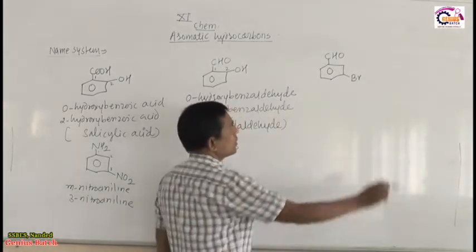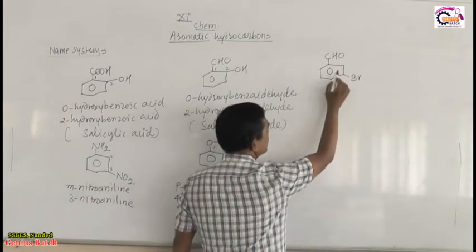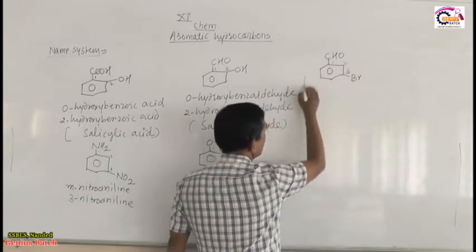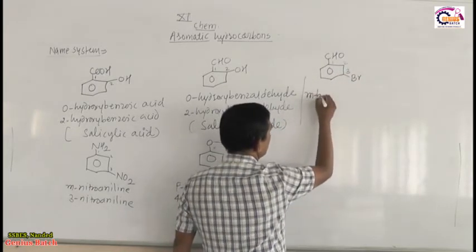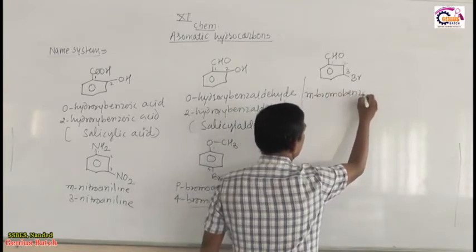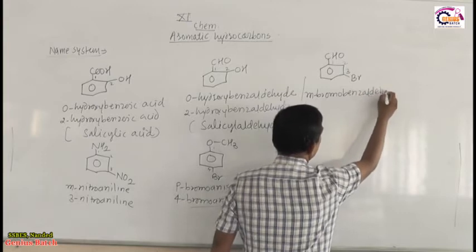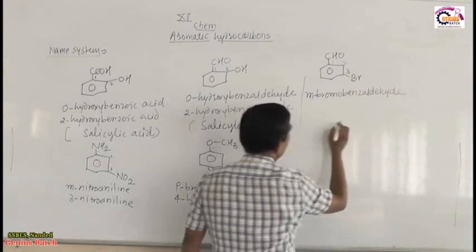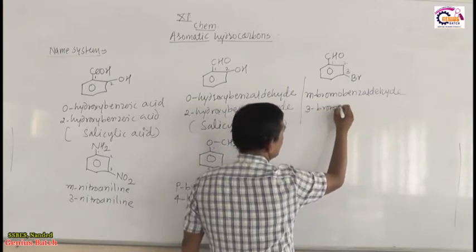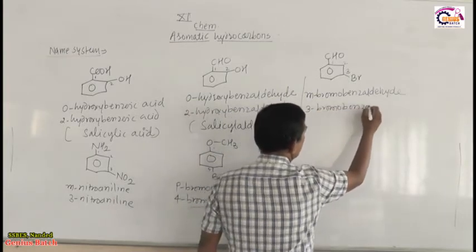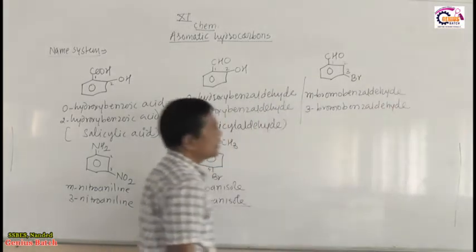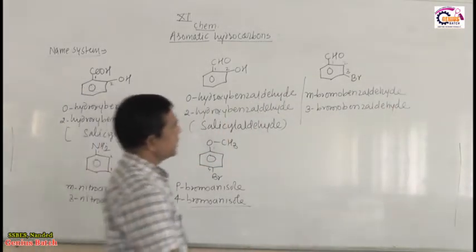Then focus on the next one. Benzene with CHO is benzaldehyde, and with respect to that, bromine on carbon 3 is called meta. Meta-bromobenzaldehyde is the common name. IUPAC is 3-bromobenzaldehyde. So its other name is 3-bromobenzaldehyde.